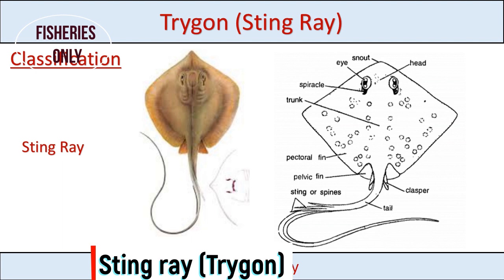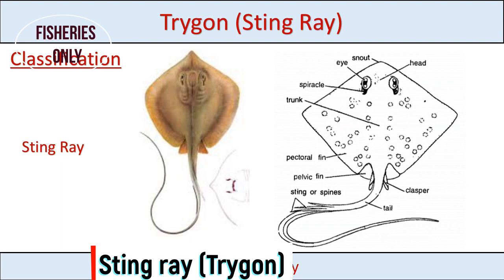The tail is like a whip, that is called a trigon, and there are stings. Three stings are present in this species. This is the peculiar characteristic of this species. Or three spines are present, and tails are generally narrowing towards the end. This one is a tail region.